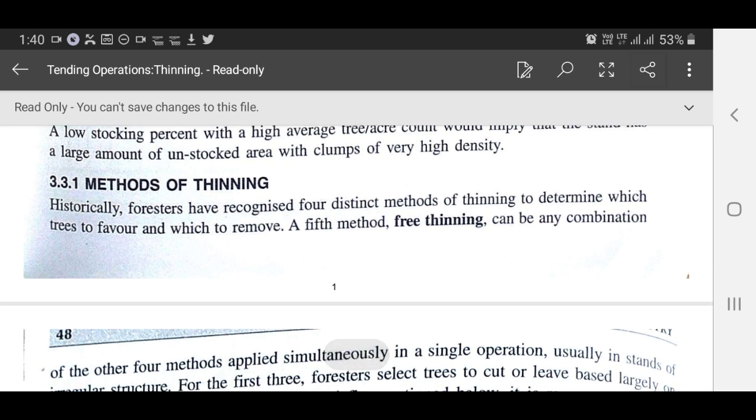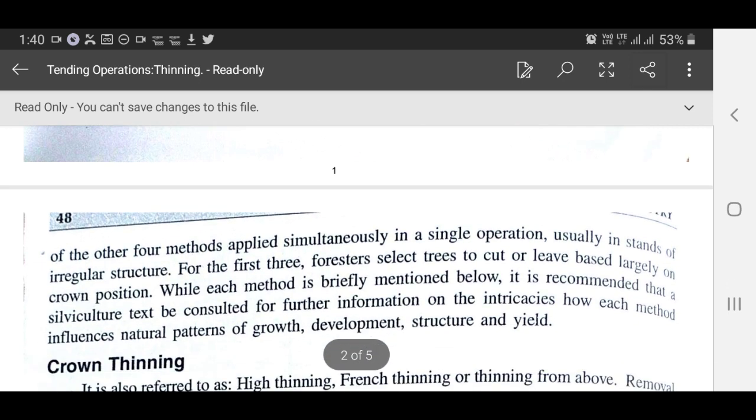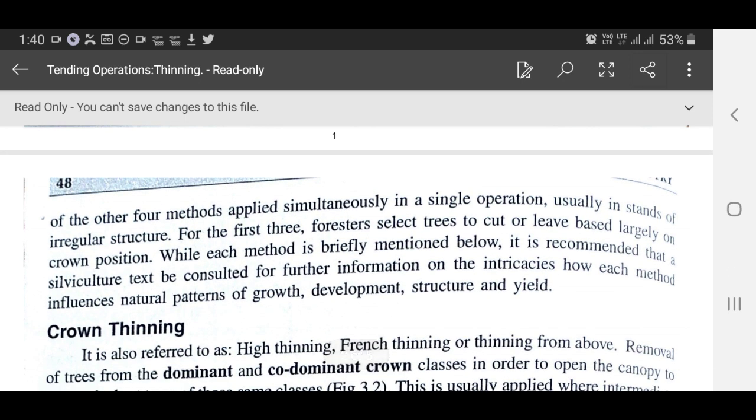Methods of thinning. Historically, foresters have recognized 4 distinct methods of thinning to determine which trees to favor and which to remove. A 5th method, free thinning, can be a combination of the other 4 methods applied simultaneously in a single operation, usually in a stand of irregular structure.